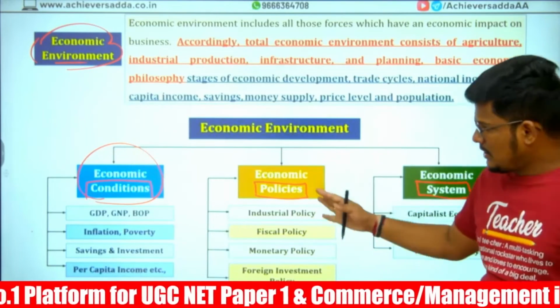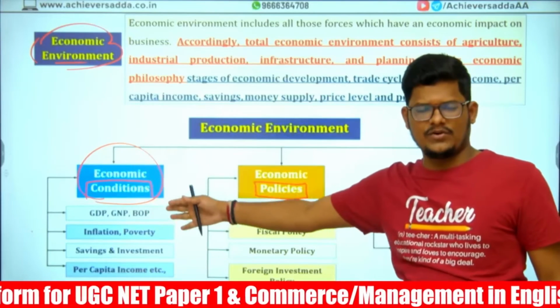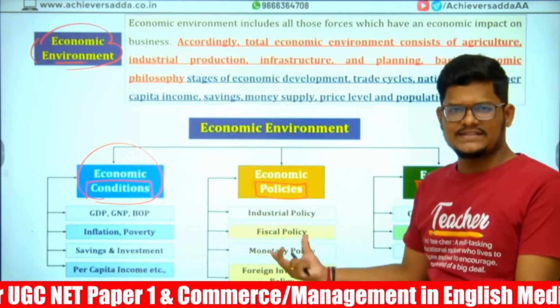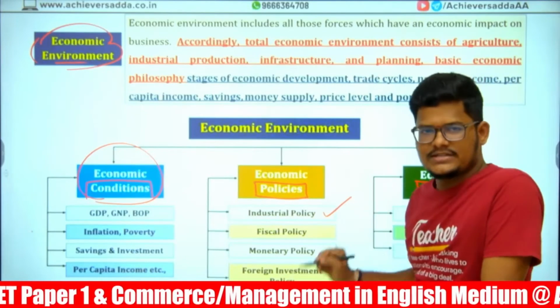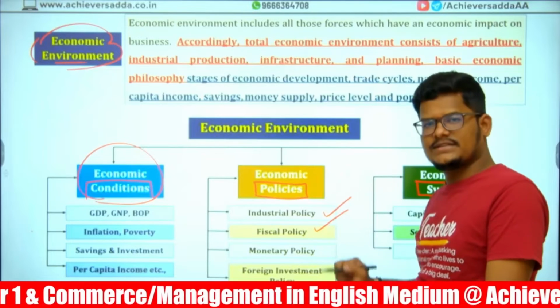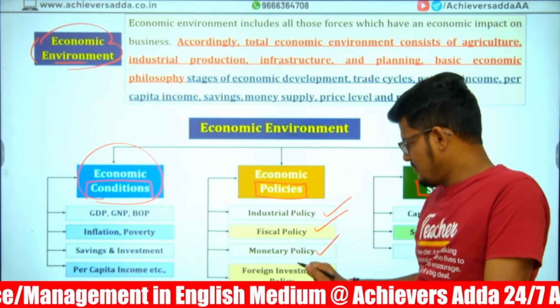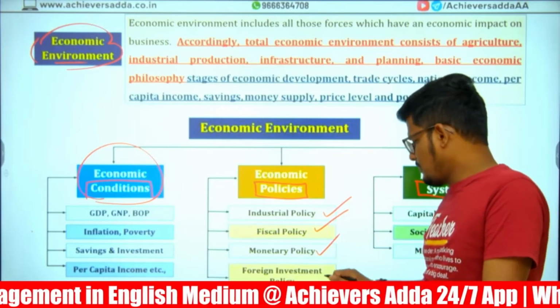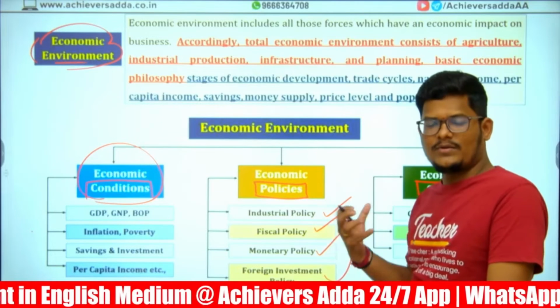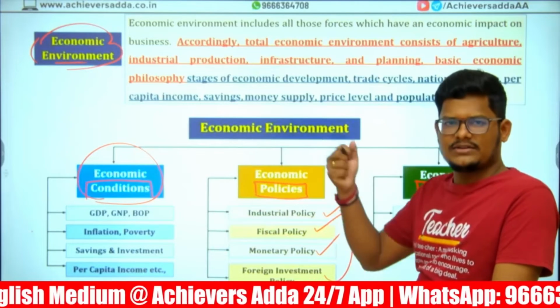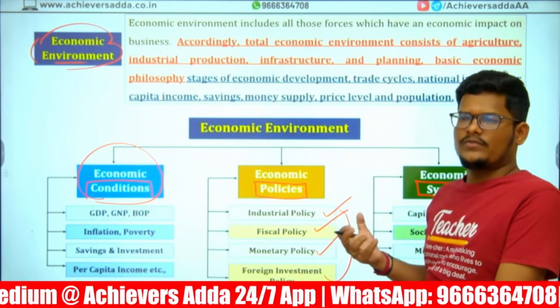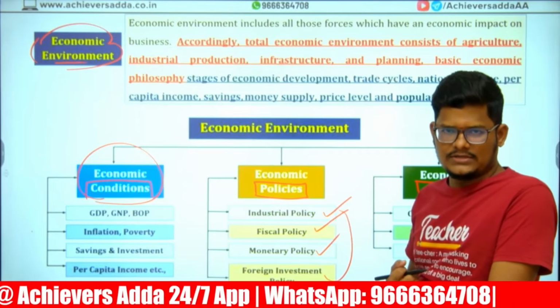Economic policies. To achieve this performance, we require certain policies, be it industrial policy, fiscal policy, government budget, monetary policy, RBI policy, foreign investment policy. All these policies for what purpose? To improve our economy. Now we are the fifth largest economy in the world.